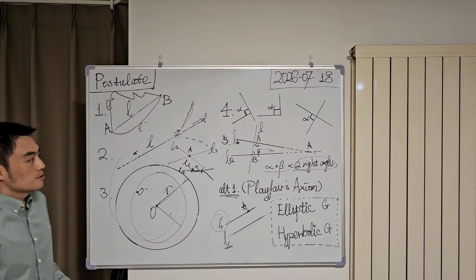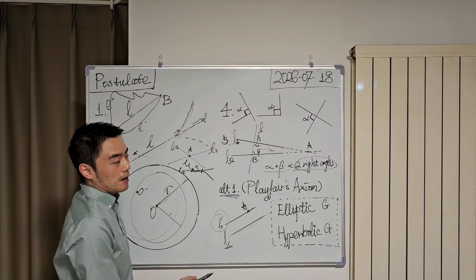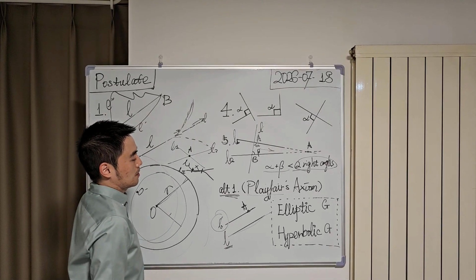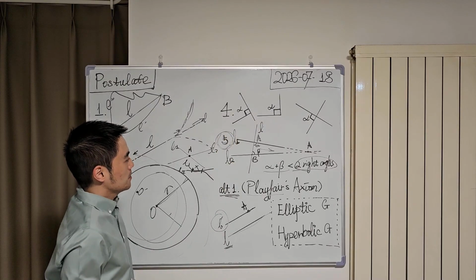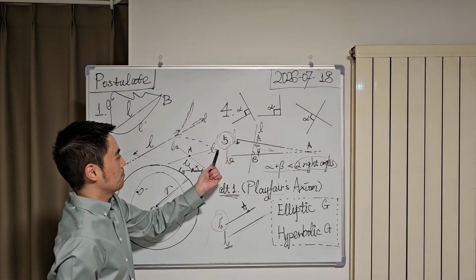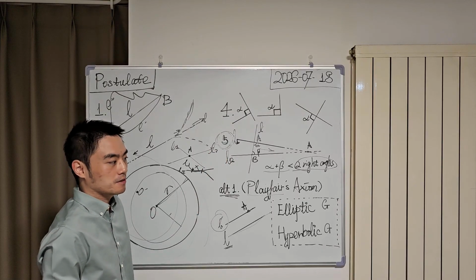Okay, at the end of this video, I would like to talk about some history about the fifth postulate. In history, these postulates have been frequently studied and discussed by mathematicians.